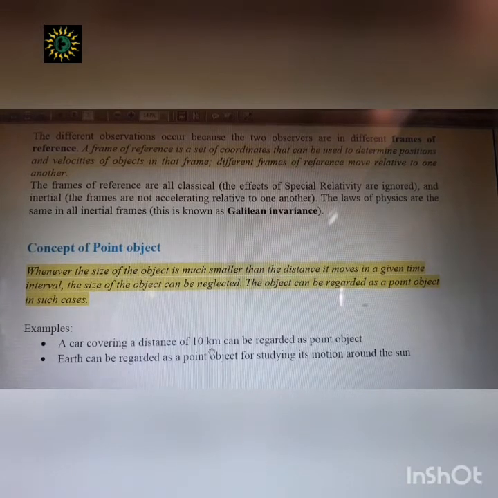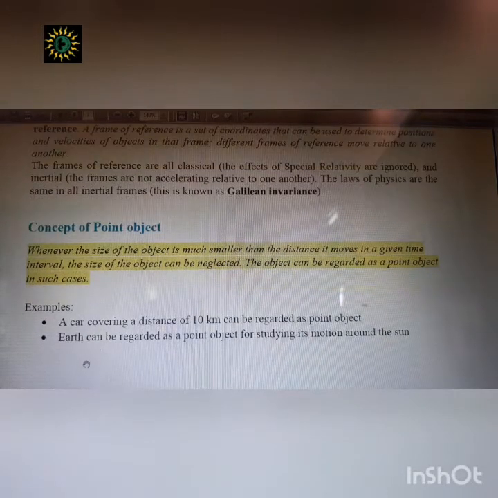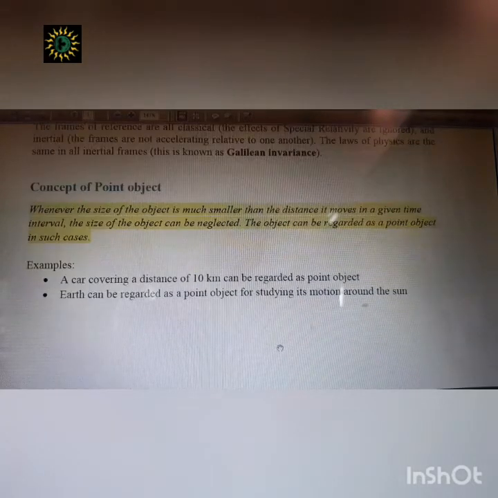In that case we cannot take that object of 10 kilometer radius as a point object, understand? So I'm repeating again: only when the distance covered is very much greater than the size of the object can we take it as a point object. Similarly, earth can be regarded as a point object for studying its motion around the sun.